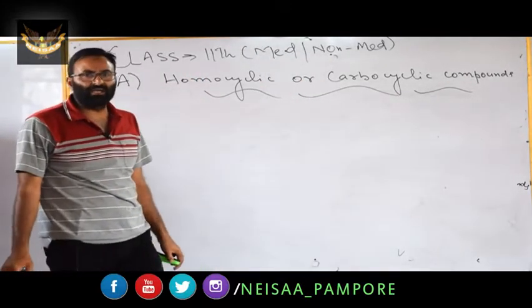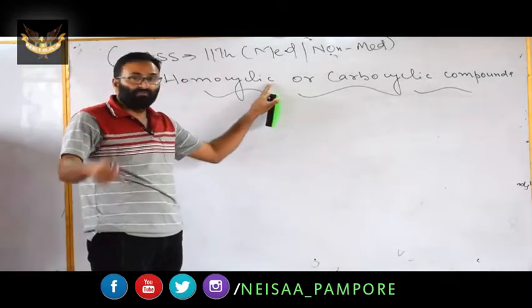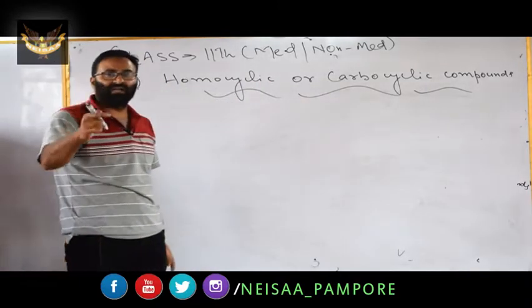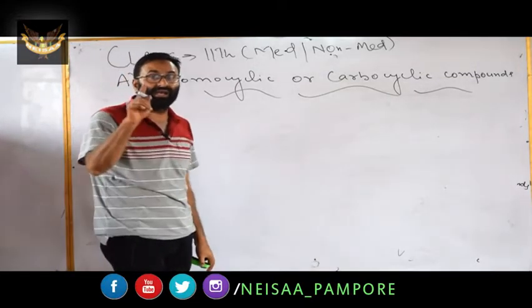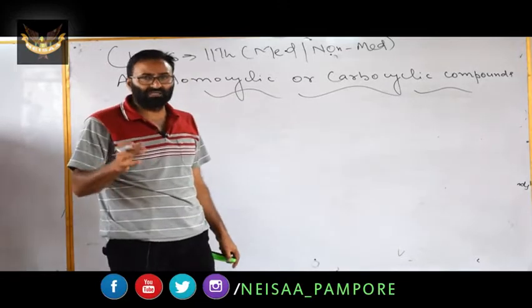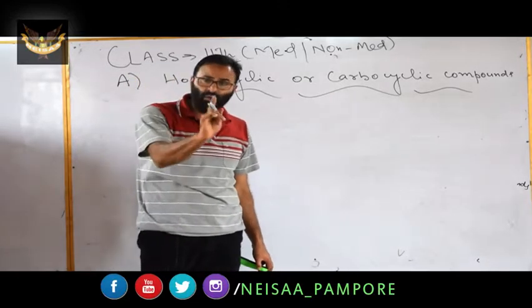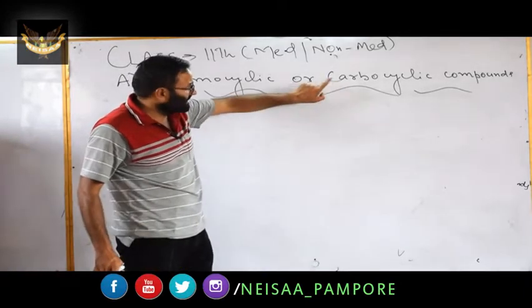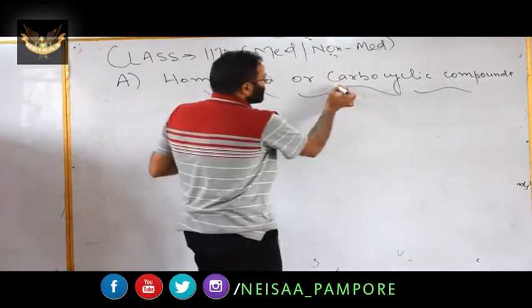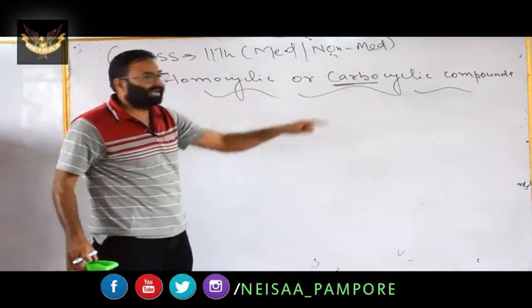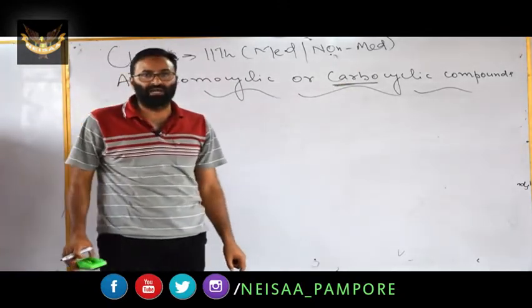These are the cyclic compounds which contain only one kind of atom, homo means same, and that atom will be carbon, because we are discussing organic chemistry. Hence this class is also known as carbocyclic compounds.